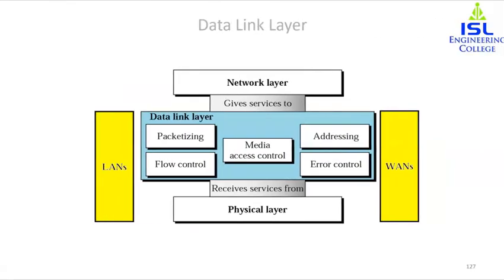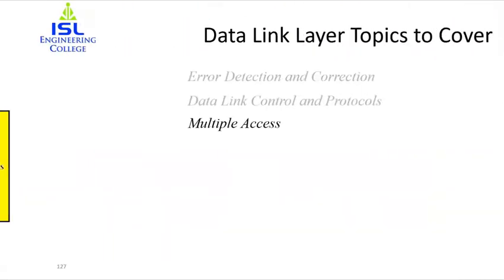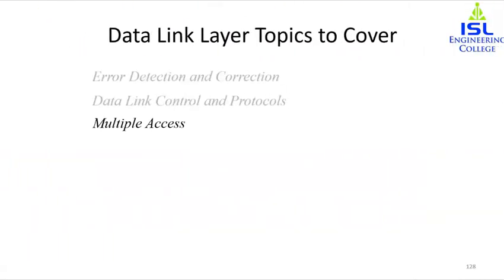Now we will have an overview of the data link layer. In the data link layer, the services are packetizing, that is, taking the packets and converting them into frames, then flow control and error control, and also the addressing mechanism. Now what about media access control? Media access control, or multiple access control, is the part of the data link layer we are supposed to cover.